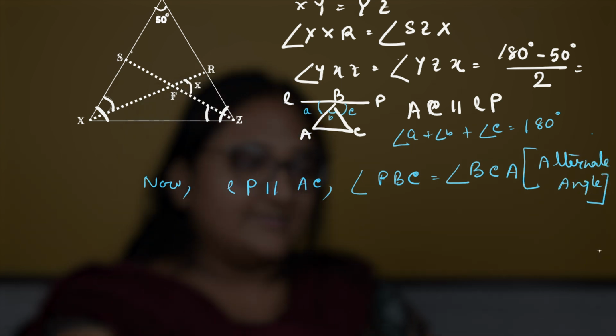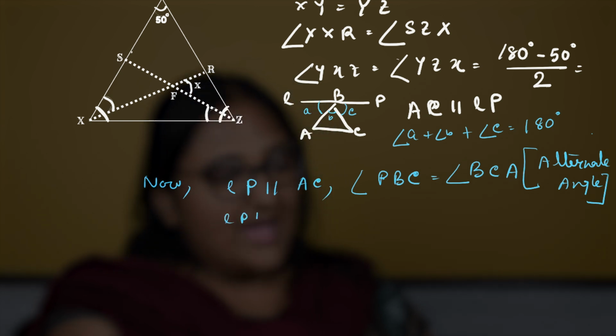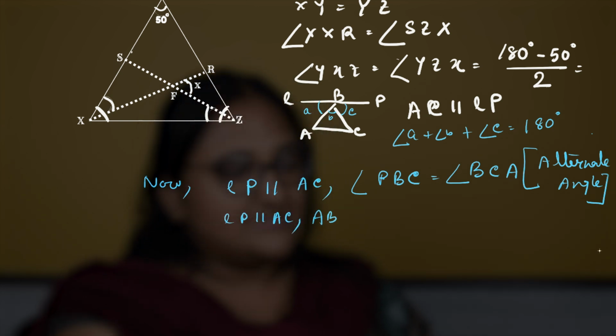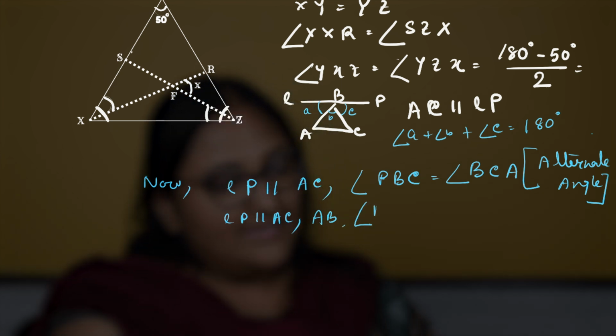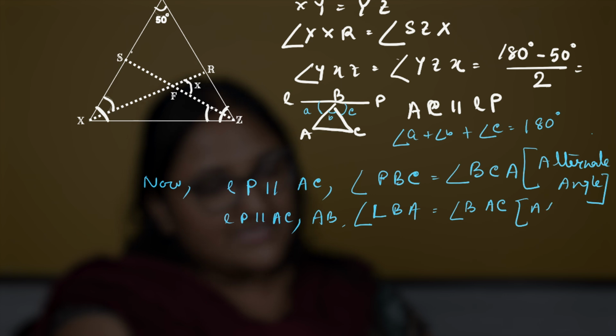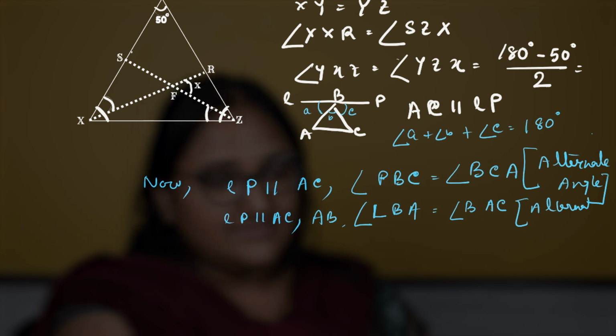Similarly, as LP is parallel to AC and AB is the transversal line, we will have angle LBA equal to angle BAC, because of the same reason, that they are alternate angles.